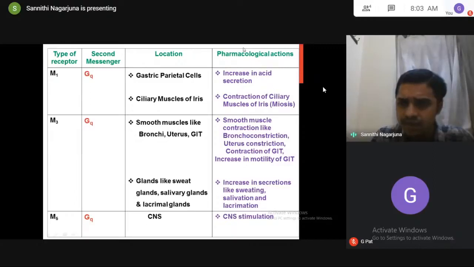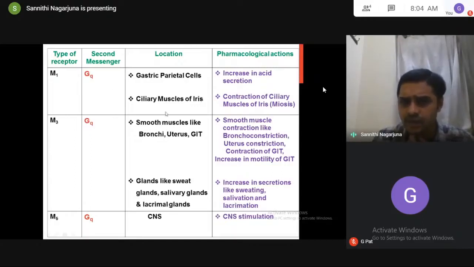See now, what are the actions that will come? So GQ means increase in IP3 and DAG. So stimulation of parietal cells means? I told you the original function of parietal cells present in the stomach is releasing acid. So the action is an increase in acid secretion.